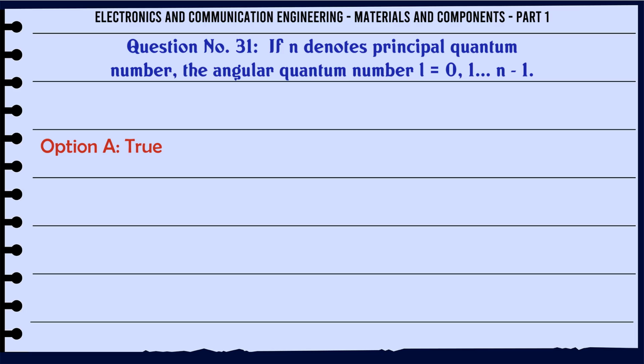If n denotes principal quantum number, the angular quantum number l = 0, 1, ... n-1. A. True, B. False. The correct answer is true.